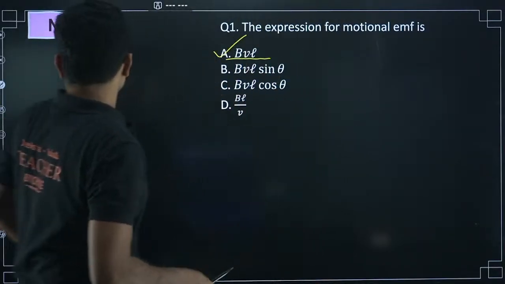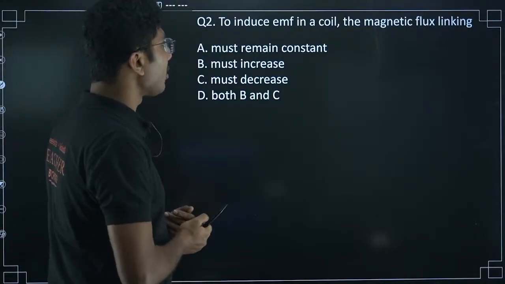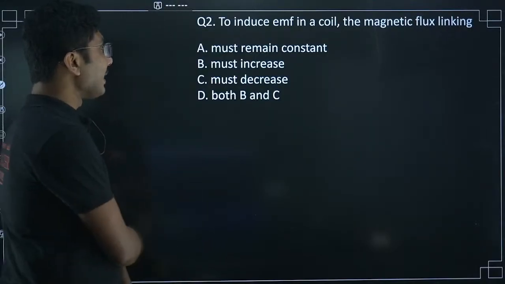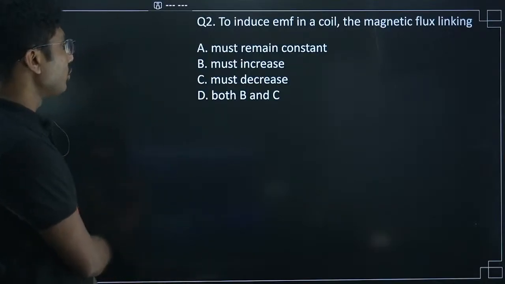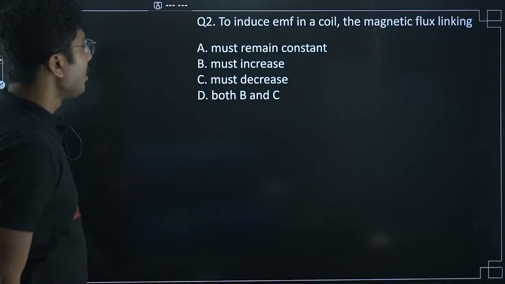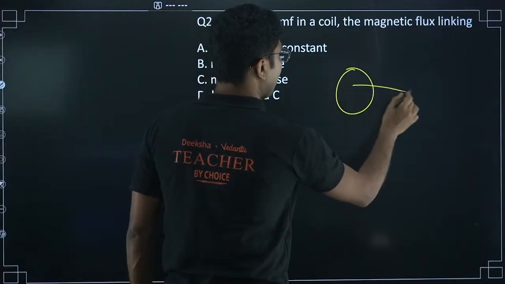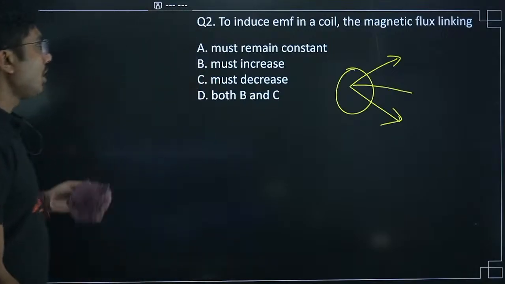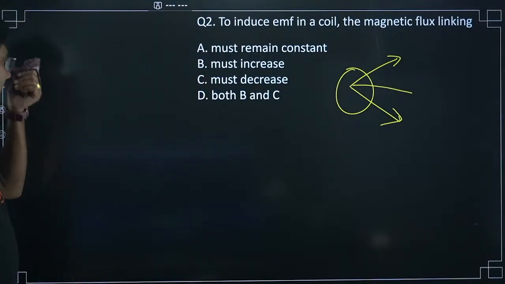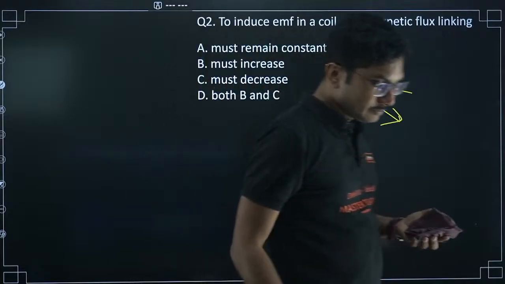Yeah. So let's move on to the next question. To induce EMF in a coil, the magnetic flux linking must remain constant, must increase, must decrease, or both B and C. So to induce EMF in a coil, what should the magnetic flux do? It should increase or decrease or both, or it will remain constant. Easy question, let's see.